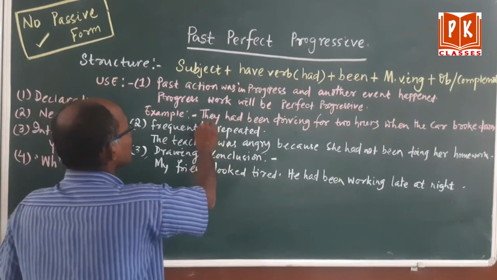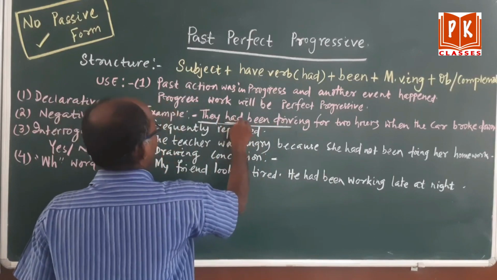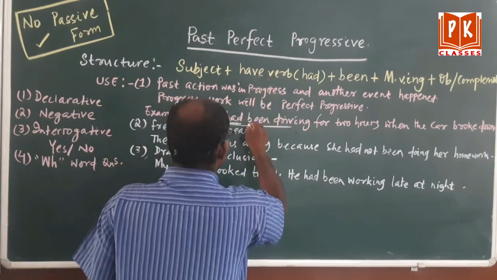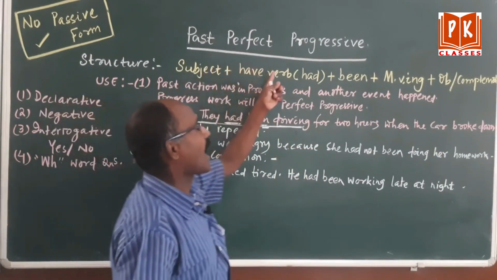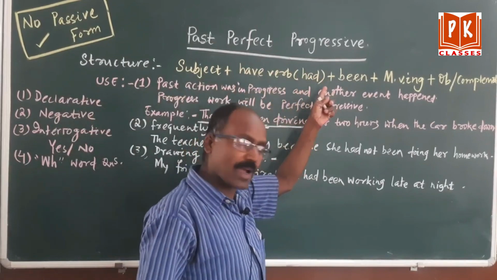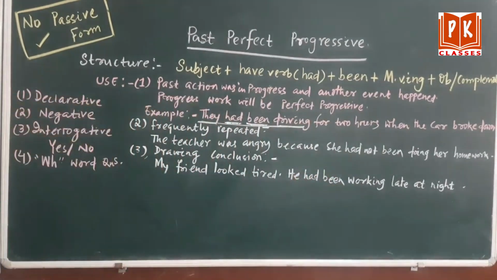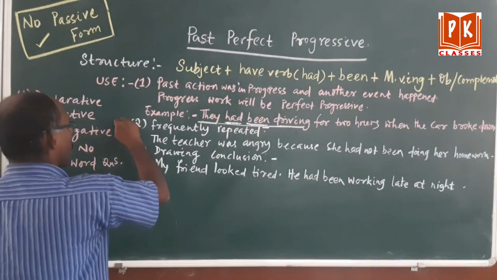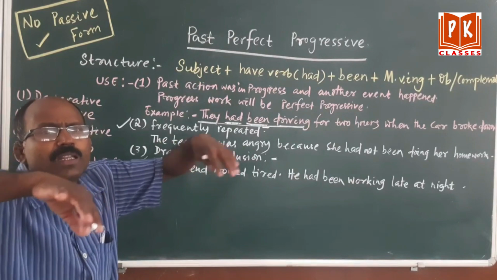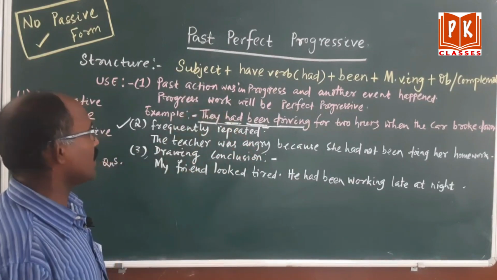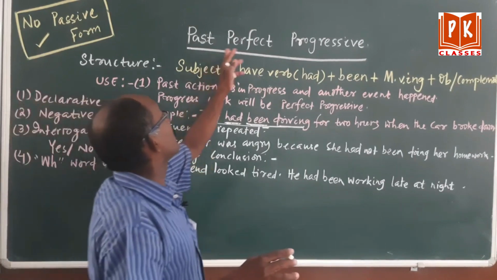That means which was continuing? Now they had been driving. They is the subject, had is the have verb of the past perfect progressive, then been is added, then the main verb ing. That means the structure is subject, have verb. As we are discussing the past, so had, then been, main verb ing form. Okay, clear? Then another thing, it was also discussed in present perfect progressive: frequently repeated. If it is repeated frequently, then it will take the place of past perfect progressive.